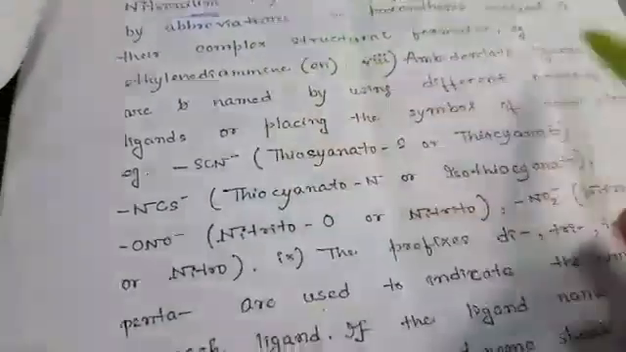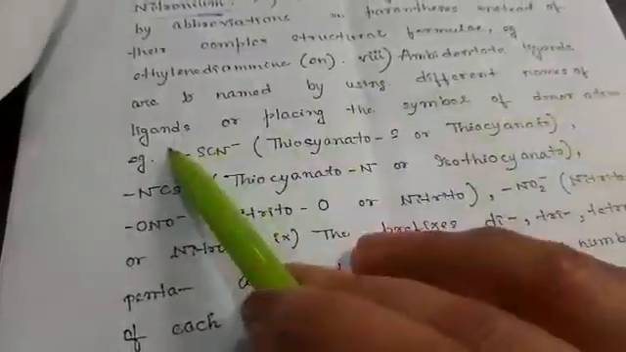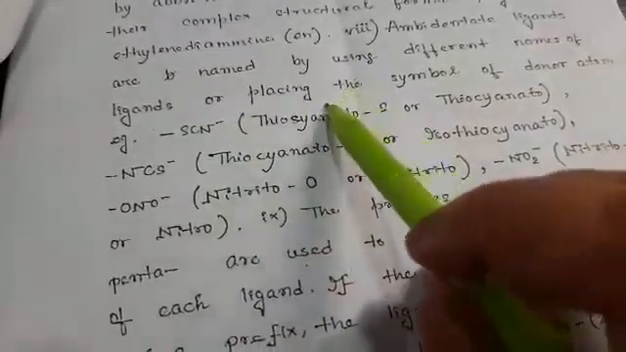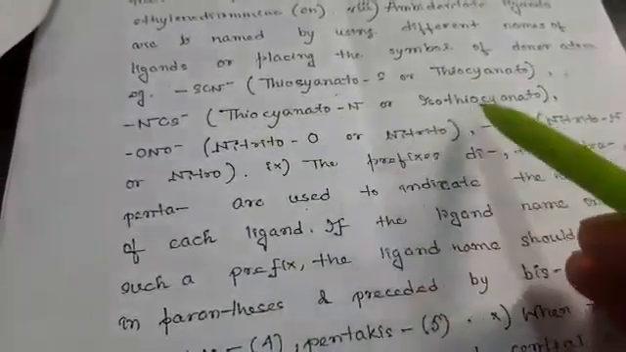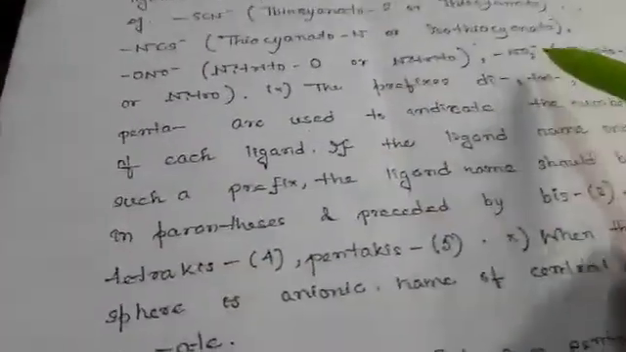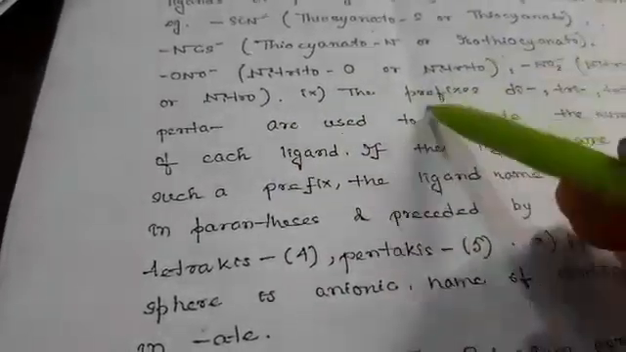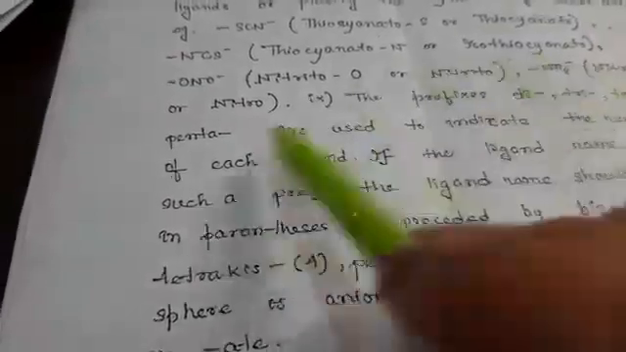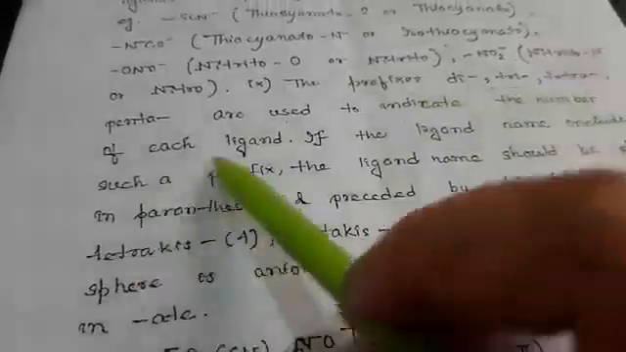Certain ligands are represented by abbreviations. Ambidentate ligands are named by using different names of ligands or by placing the symbol of the donor atom, like SCN negative, which is thiocyanate, and NCS, which is isothiocyanate. NO2 negative is nitro. Prefixes like di, tri, tetra are used to indicate the number of each ligand.